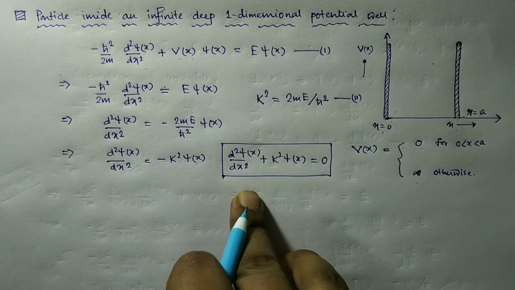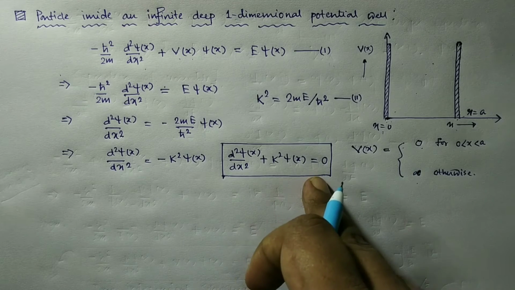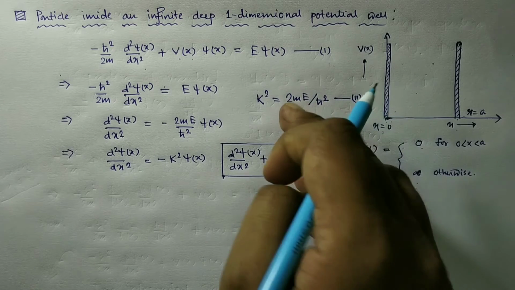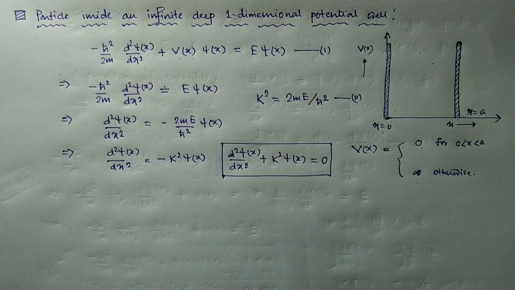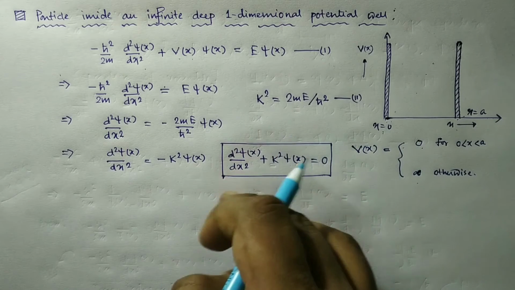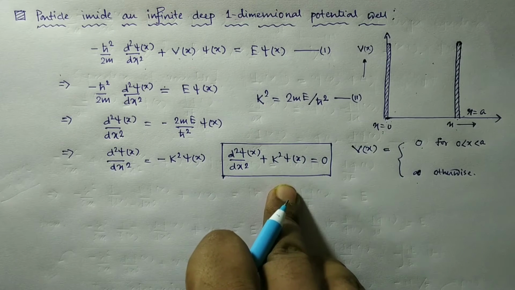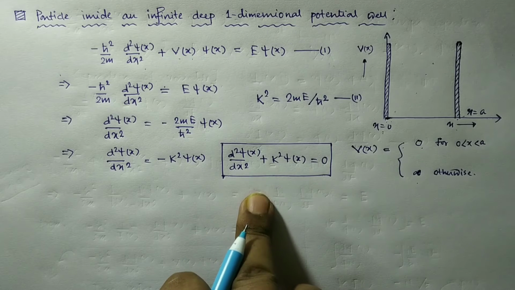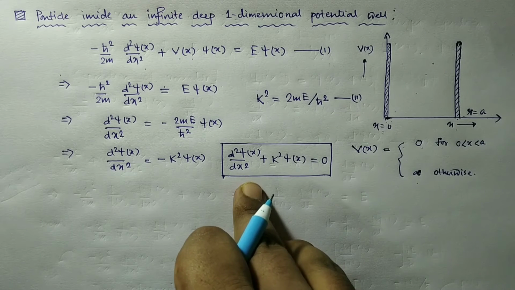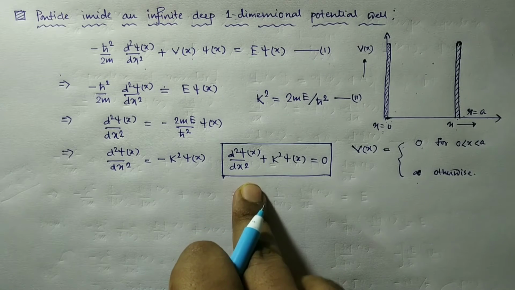Look here, this equation is very much known to you, and the energy should obviously be positive. It is a second order differential equation, and it is the equation for the classical simple harmonic oscillator, which we have already studied in simple harmonic oscillation.